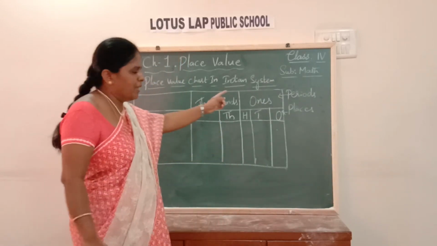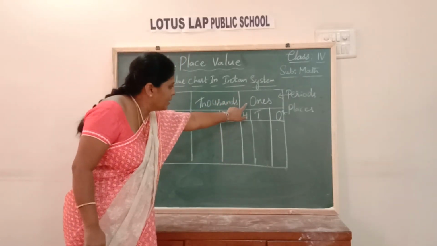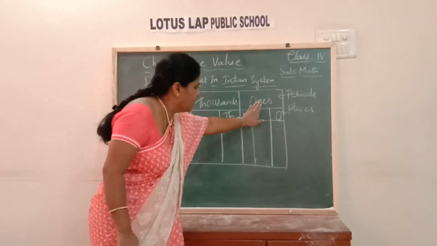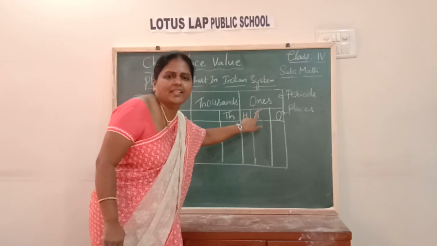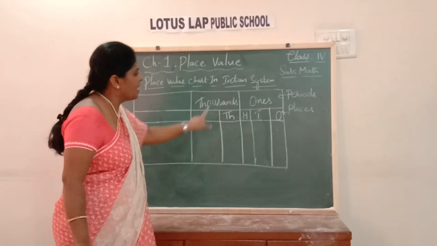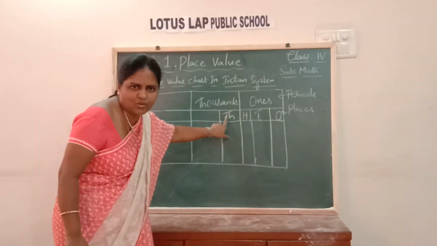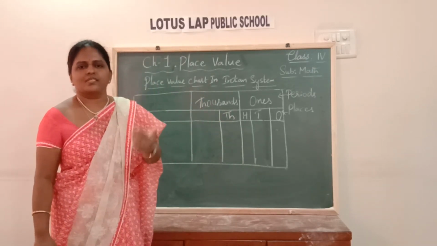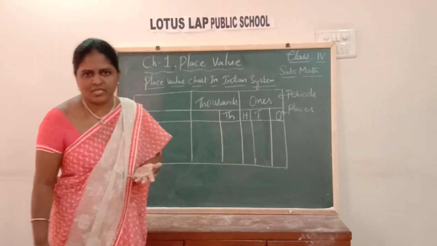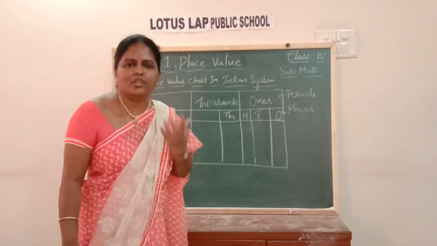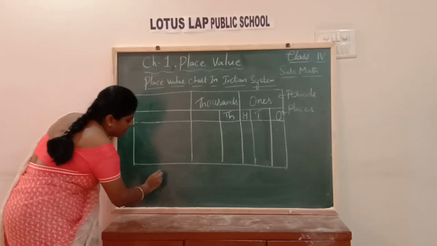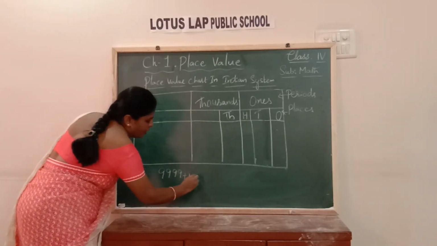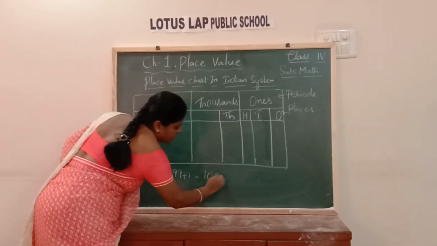So what are the periods you have learned? You have learned about the ones period and the thousands period, children. The ones period consists of the ones, tens and hundreds places. The thousands period consists of the thousands place. That is up to 4-digit numbers. Just now you got a 5-digit number, children. When we added 1 to the greatest 4-digit number, what did we get, children? We got a 5-digit number.